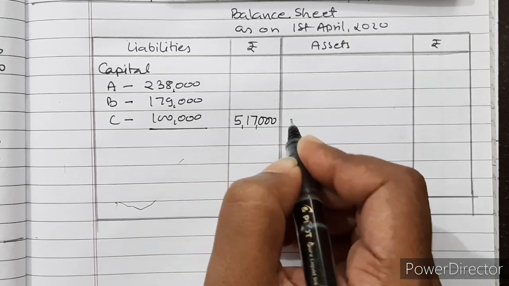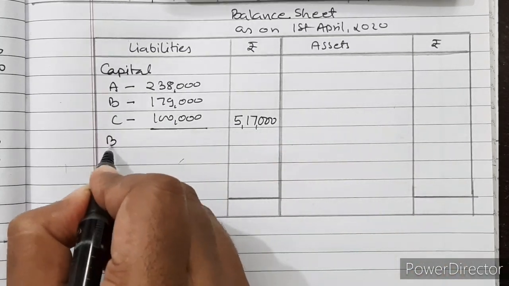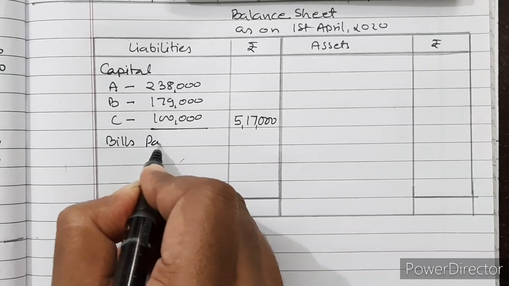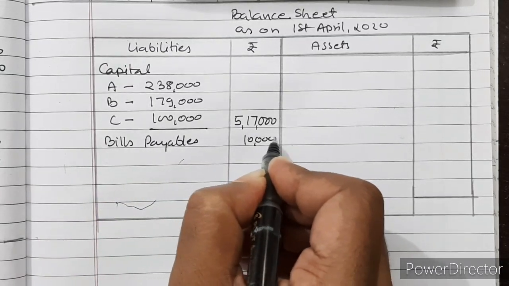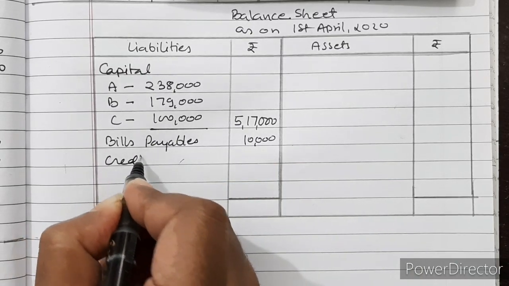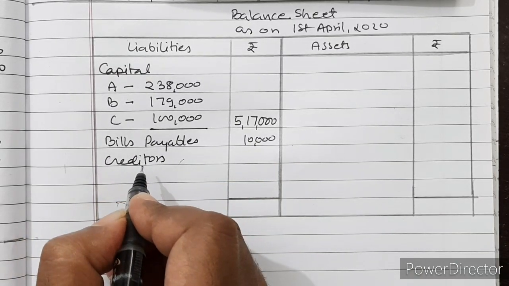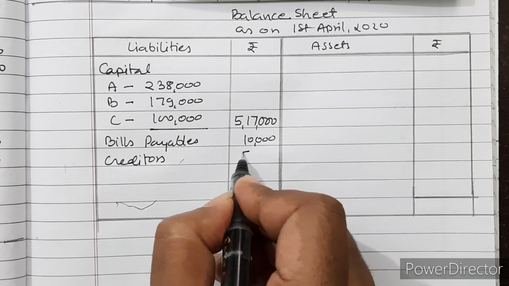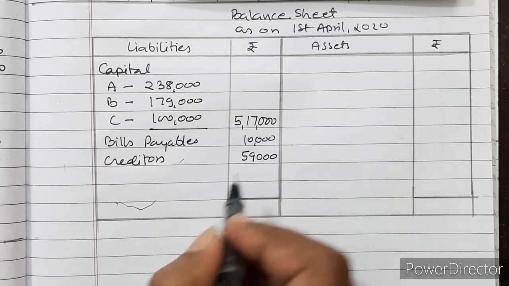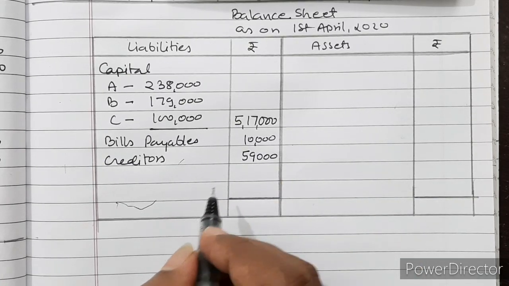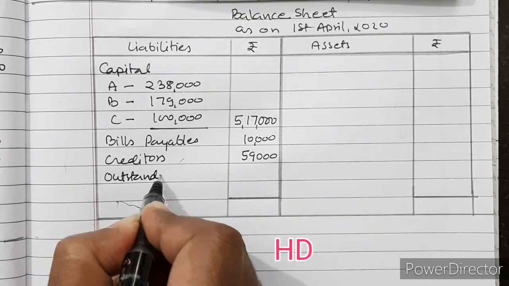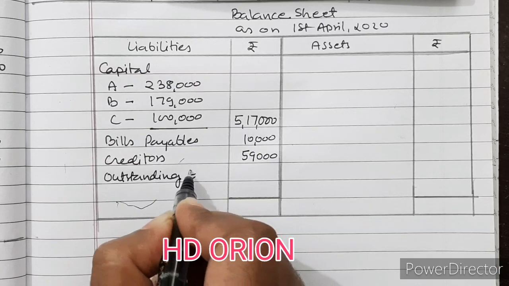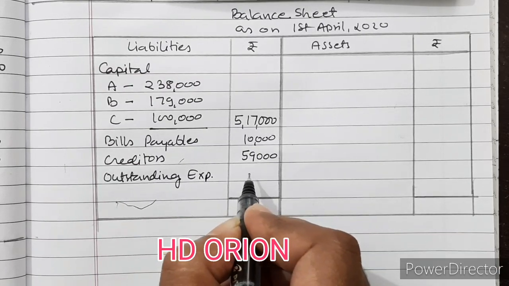Then bills payable 10,000. Creditors is 58,000. Now it will be 59,000 because 1,000 is recorded more. Then outstanding expenses 2,000.